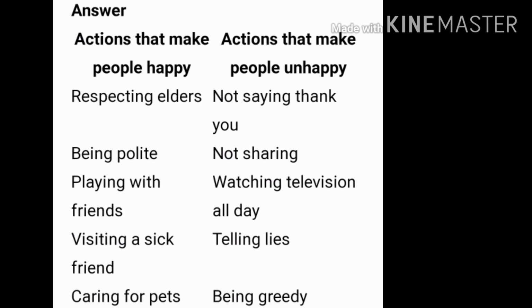Actions that make people happy. First one, respecting elders. Second one, being polite. Third one, playing with friends. Fourth one, visiting a sick friend. Then fifth one, caring for pets.